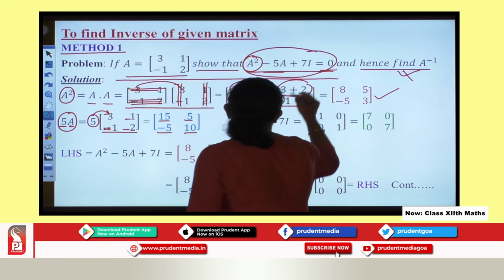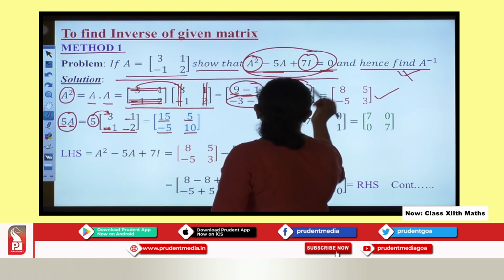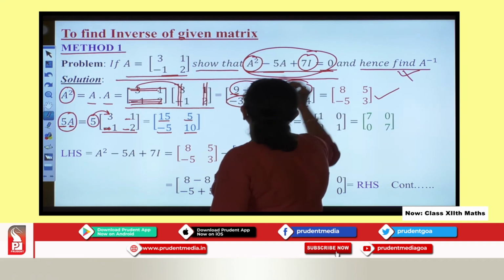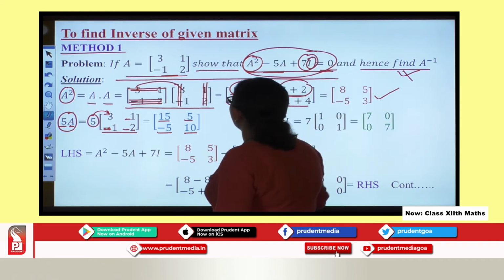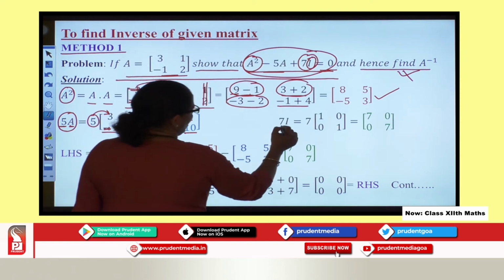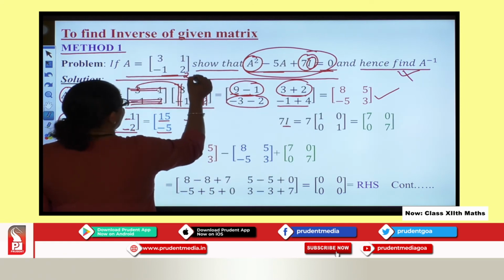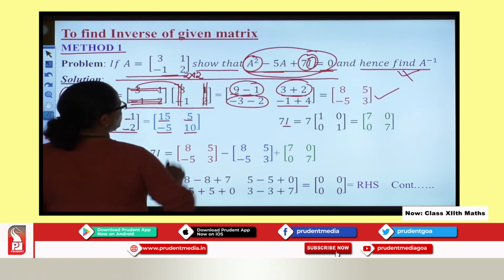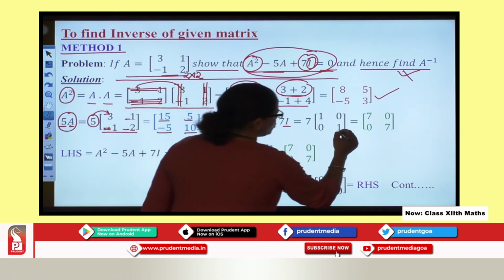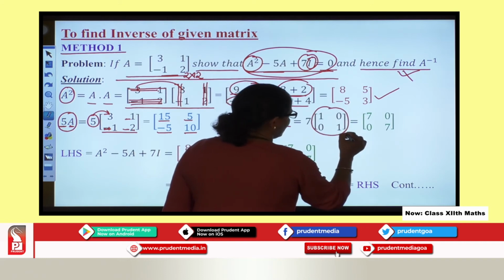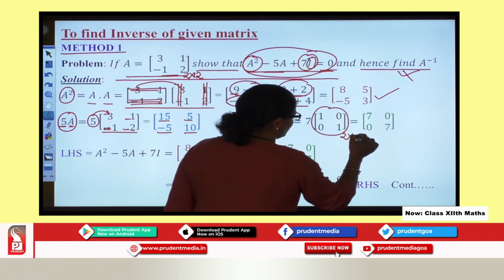Then I go to 7I. Now you can see here, you will say only matrix A is given. From where does this I come? Here you know I is your identity matrix, and here you have a square matrix of order 2. So you consider the identity matrix of order 2.